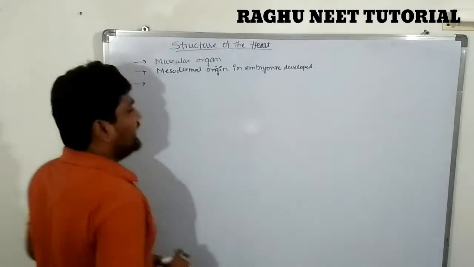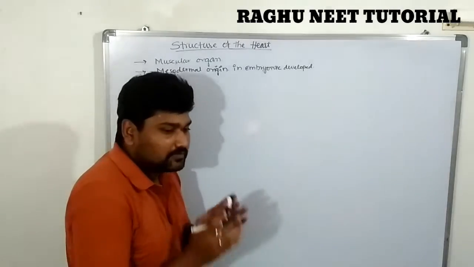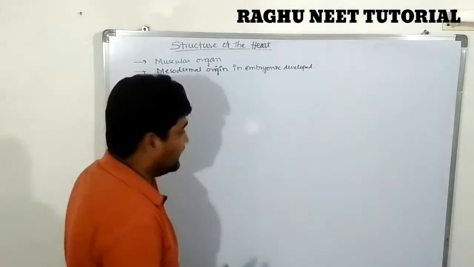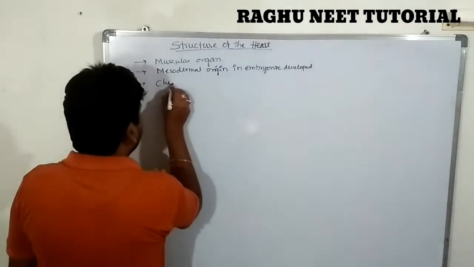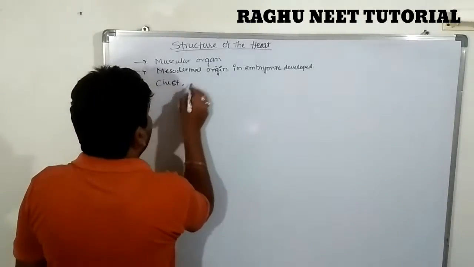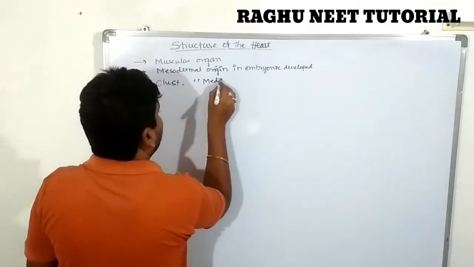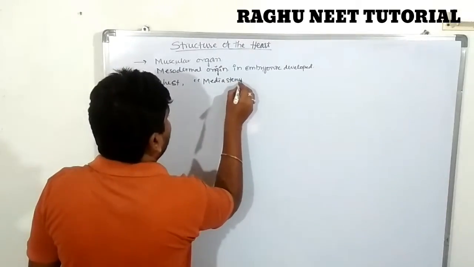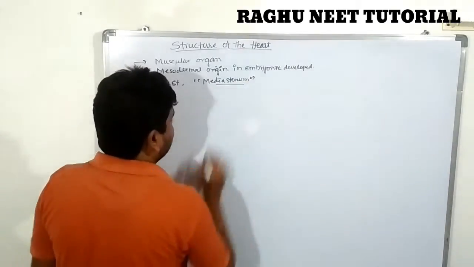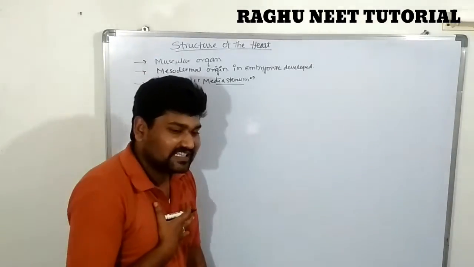So the heart is located in the chest cavity or chest region, in the mediastinum.